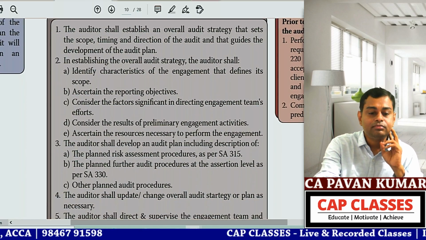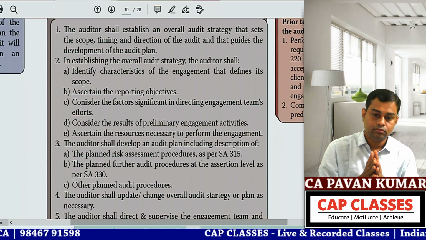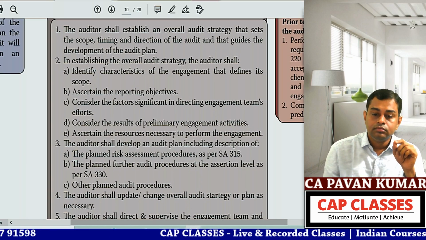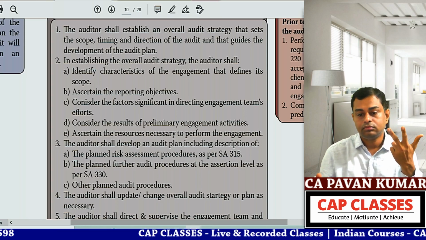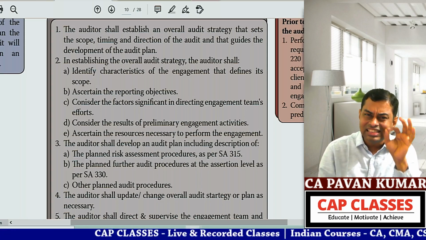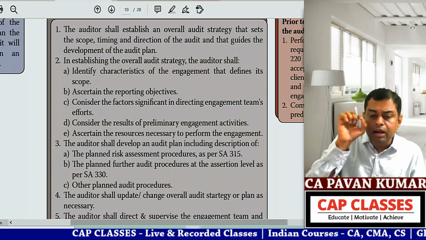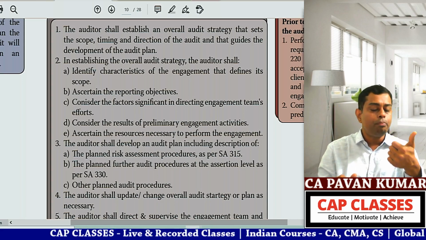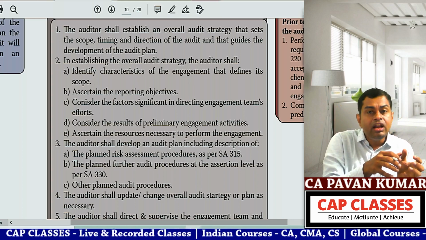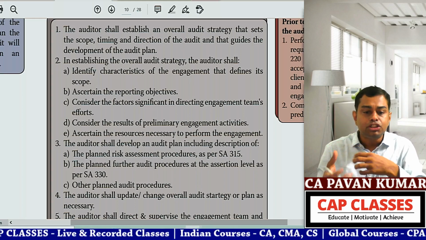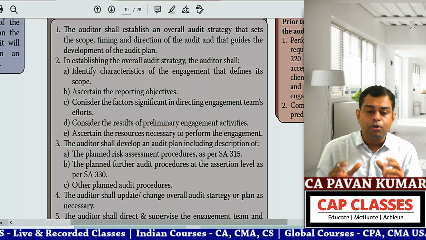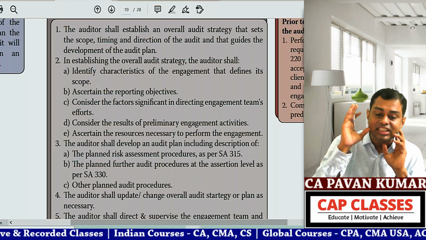Read it. The auditor shall establish an overall audit strategy that sets the scope, timing, and direction of the audit and that guides the development of the audit plan. So, did we discuss this as it is letter by letter, verbatim? Scope, timing, direction will be set by audit strategy that will help as a guidance to develop audit plan. Yes or no? All of you, please respond in chat box. Do you understand this point? Have we seen this point?